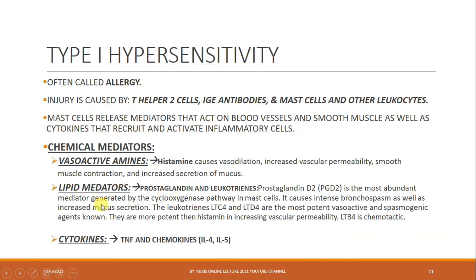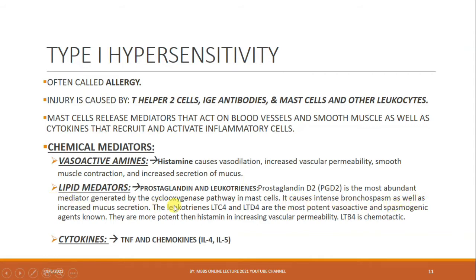And lipid mediators, these are prostaglandins and leukotrienes. Prostaglandin PGD2 is the most abundant mediator generated by the cyclooxygenase pathway in mast cells. As you know, there are two pathways by which these prostaglandins and leukotrienes are produced: the cyclooxygenase pathway and the lipoxygenase pathway. It causes intense bronchospasm as well as increased mucus secretion.